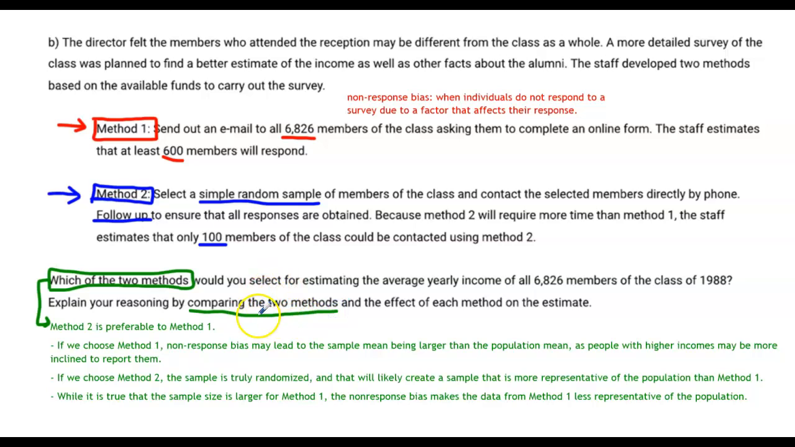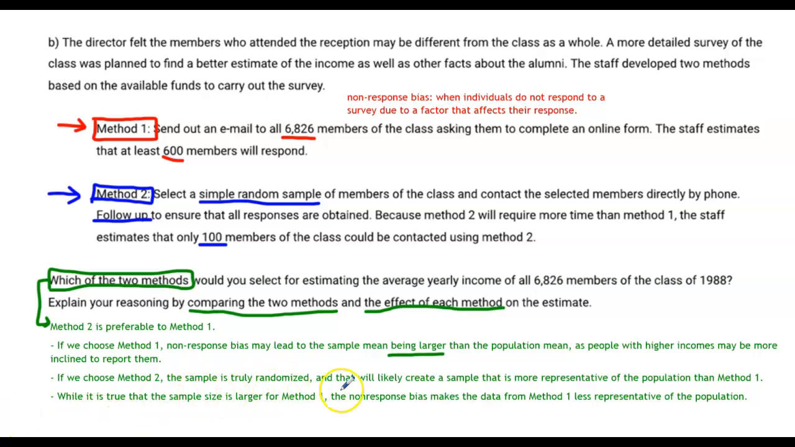Okay, so let's get some comparison words here. In method 1, non-response bias may lead to the sample mean being larger than the population mean, as people with higher incomes may be more inclined to report them. And if we choose method 2, this is getting into the effect of each method on the estimate. If we choose method 2, the sample is truly randomized, and that will create a sample that is more representative of the population than method 1. If you're trying to create a sample that's representative of the population, in general, a good way to do that is to collect a simple random sample.